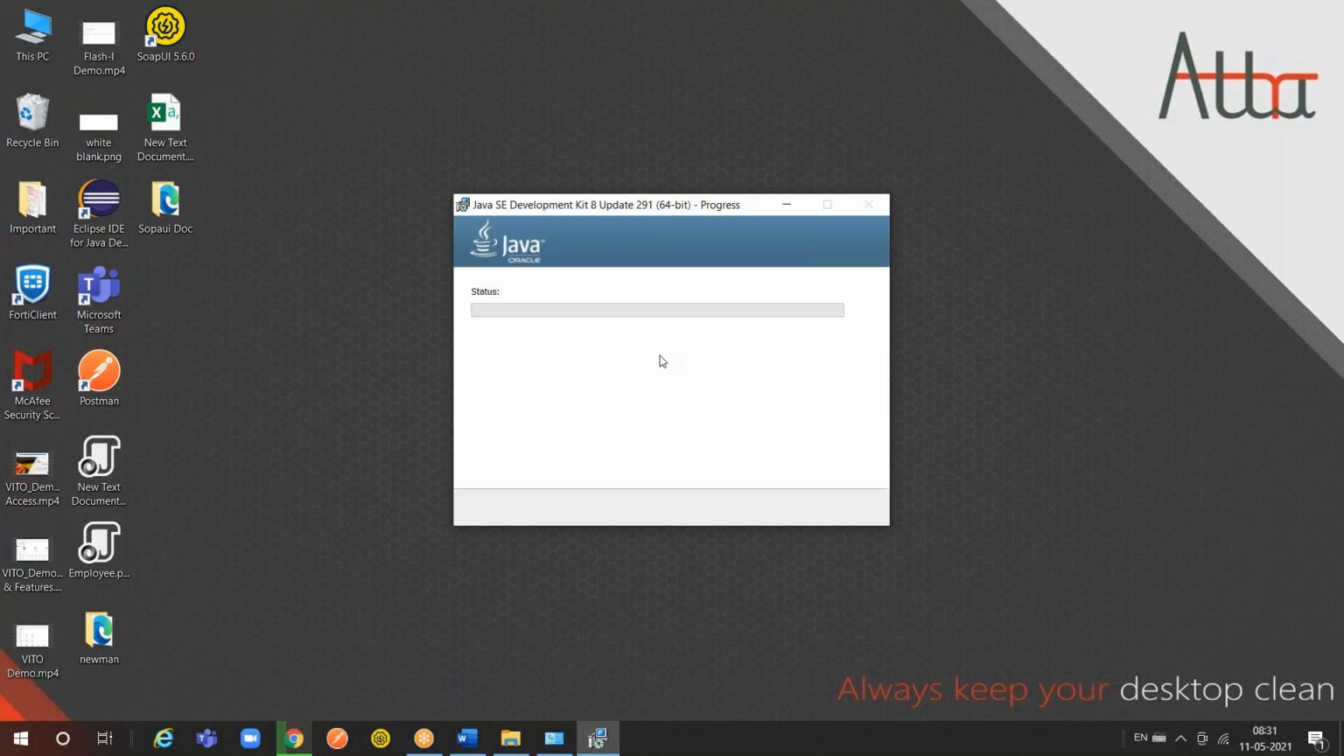Sir, I am using version 15. Is it necessary to download another version? Better you go with version 8, because even when you're working with Jenkins, it supports only 8 and 11 versions of Java. Understanding, madam? Better you download version 8.